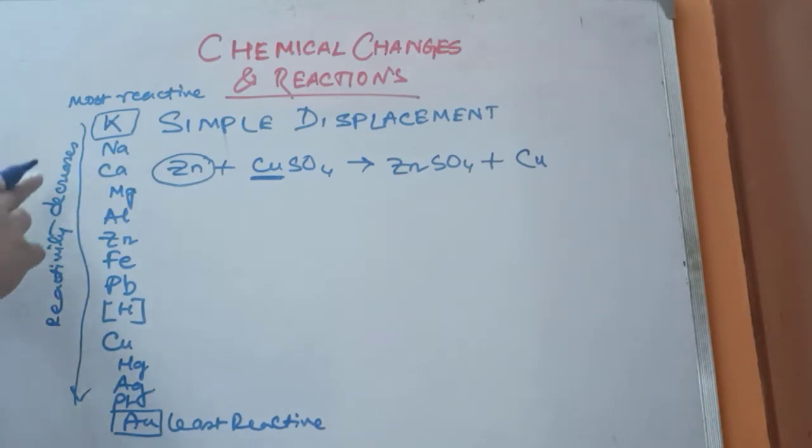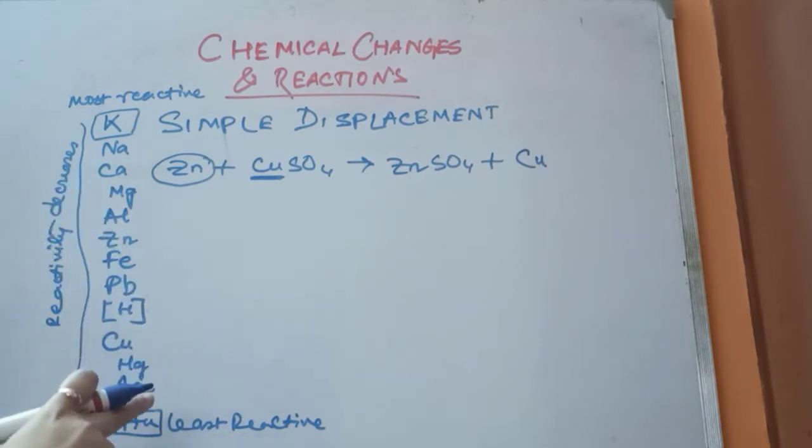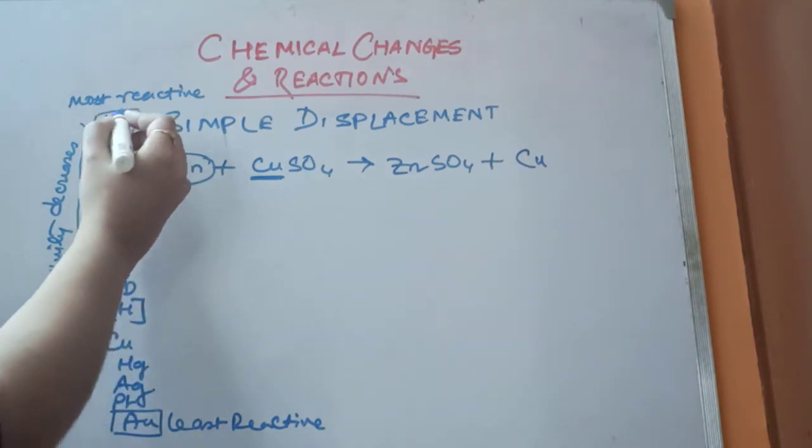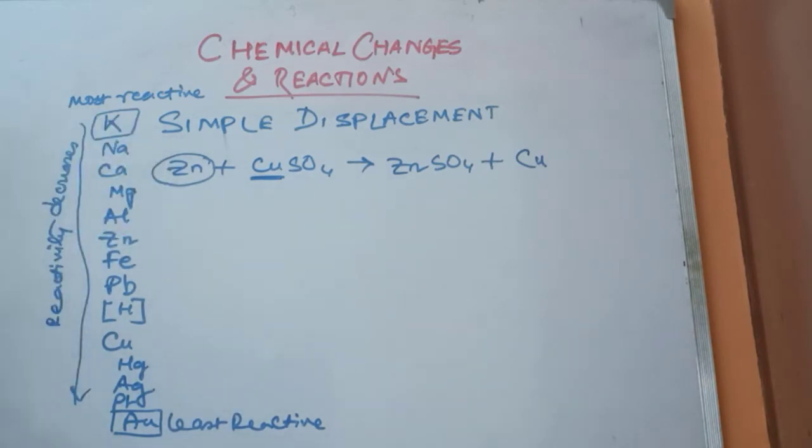Means as we move down from potassium to sodium to calcium to magnesium to aluminium and at last to gold, the reactivity of the metals decreases. So the metals which are at the beginning of this series will be the most reactive metals, and the metals which are at the bottom of the series will be the least reactive metals.